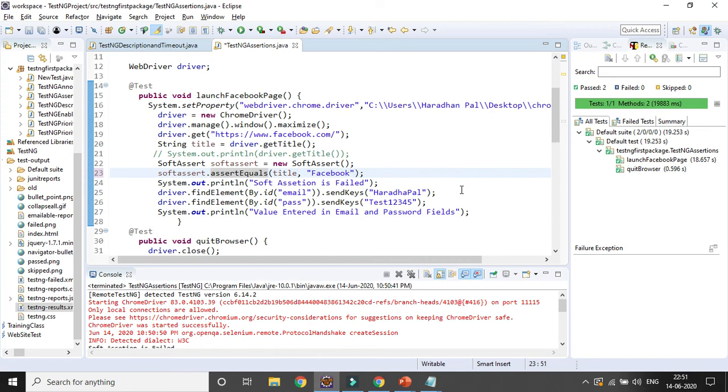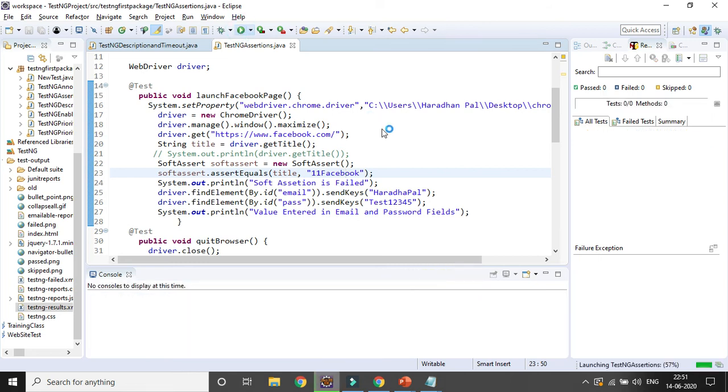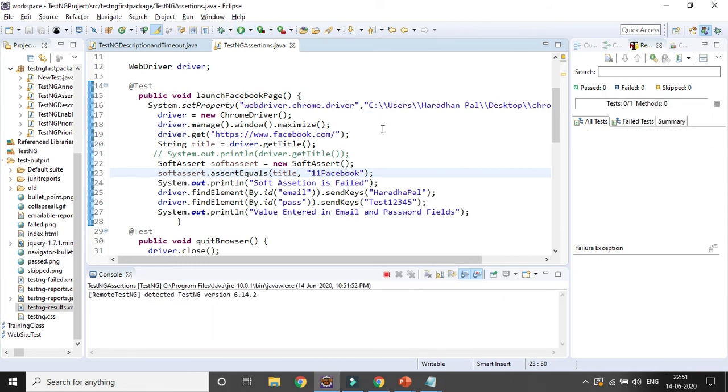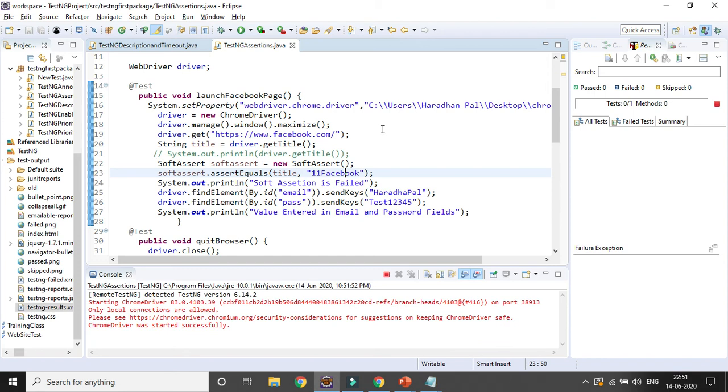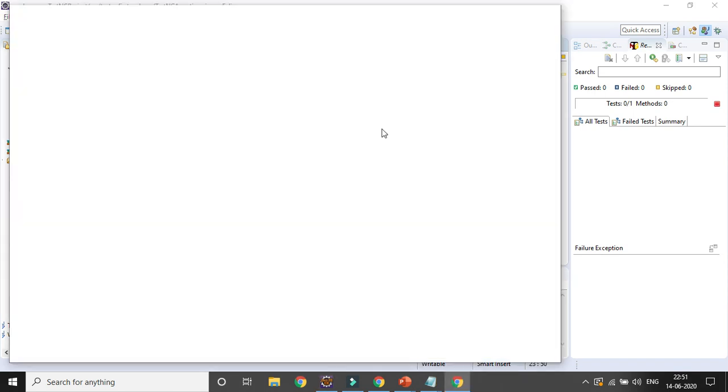Let's change it to Facebook only. Okay, some problem is happening, so let's change it with that title expected result, and let's run the code again. Let's see whether the test case is getting failed, and obviously it will not stop the execution of the remaining lines of code.